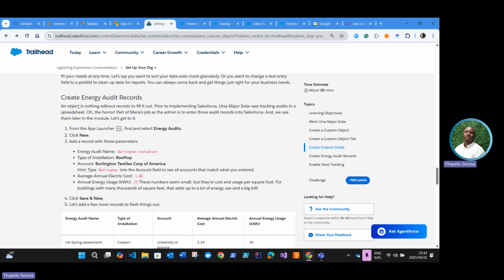Next instruction is let's create energy audit records. Okay, so we're just going to create dummy data in our org. We can actually see how the data looks. An object is nothing without its records to fill it out. Prior to implementing Salesforce, Solar Solutions was tracking audits in a spreadsheet. Oh, the horror. Part of Maria's job as the admin is to enter those audit records into Salesforce, and we use them later in the module.